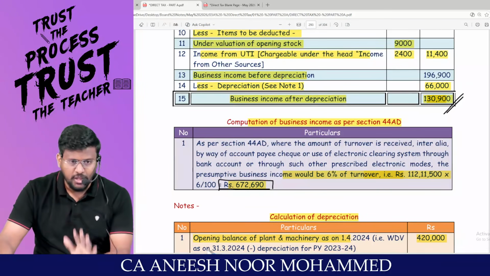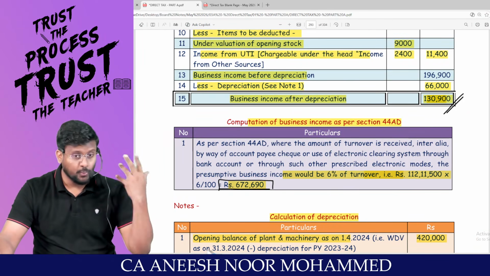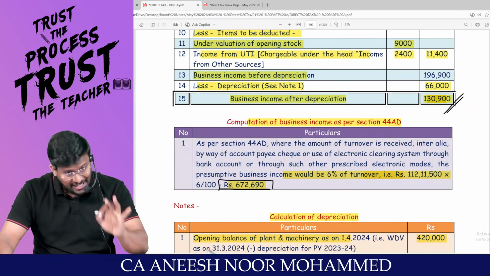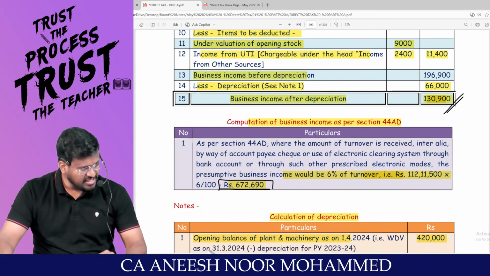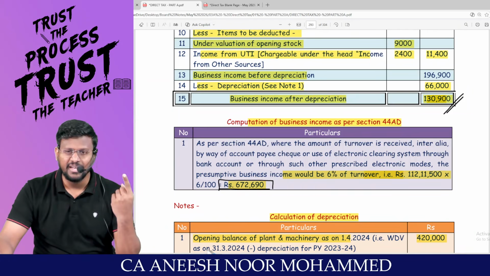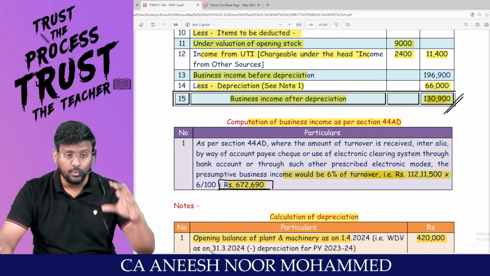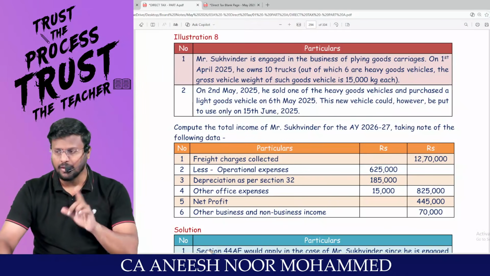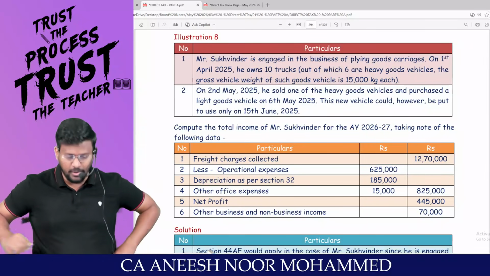This is how PGBP will be tested in the exam. When we look at the chapter, it looks very gigantic, but that is not the fact. In the exam, more than the salary chapter, even more than the house property chapter, this chapter will help you to score marks. The only thing is, single day, single person 48.3, related party 48.2, like that you should be able to place the adjustment with the section. If you are thorough with the provisions, you will feel so much comfortable, my dear lovable students. Are you all ready with me?